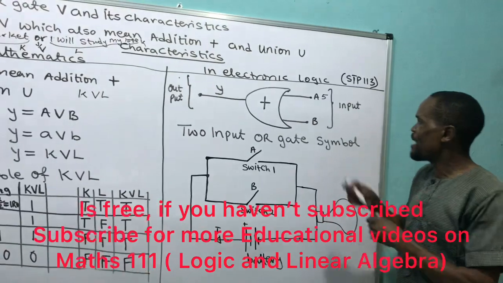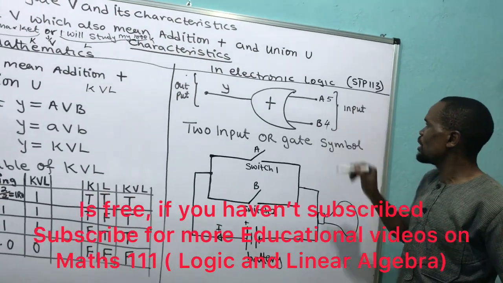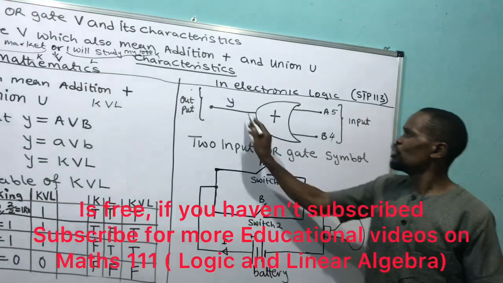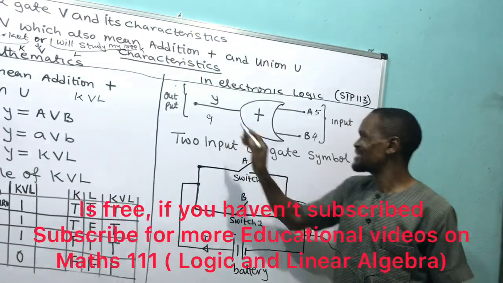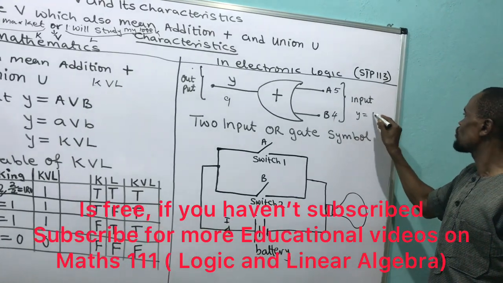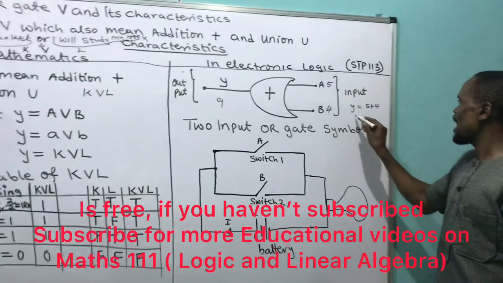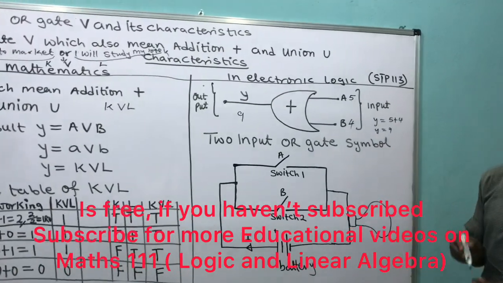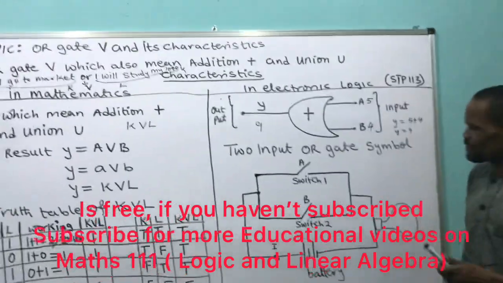I will now put, maybe, 4. Then what is it going to do? It will do 5 plus 4, and give me the output of 9. That means Y equals 5 plus 4, and Y will give me 9 as a result. And this becomes the output.